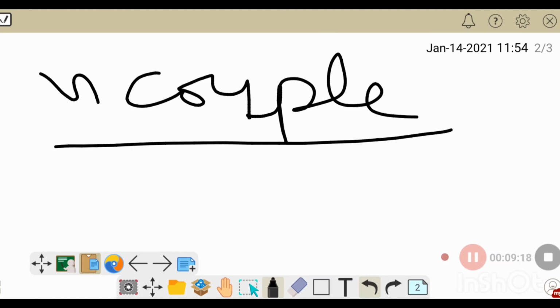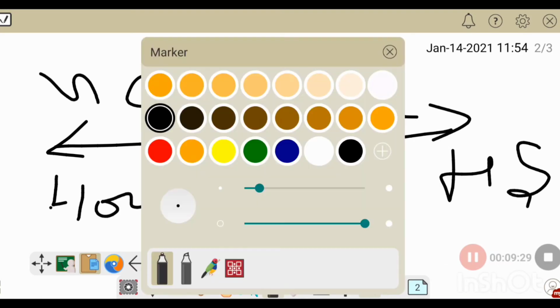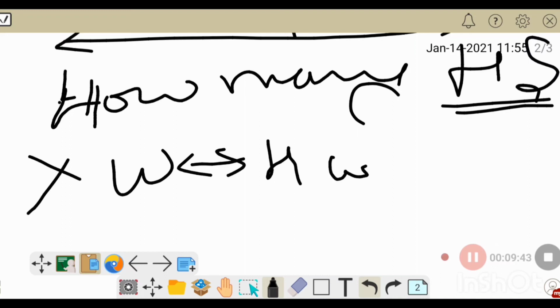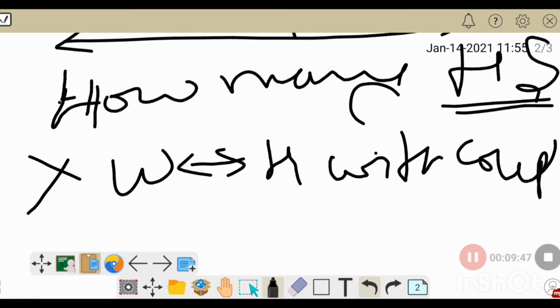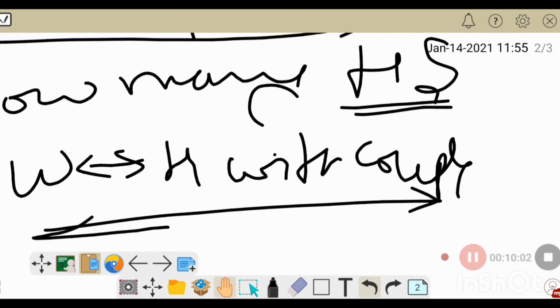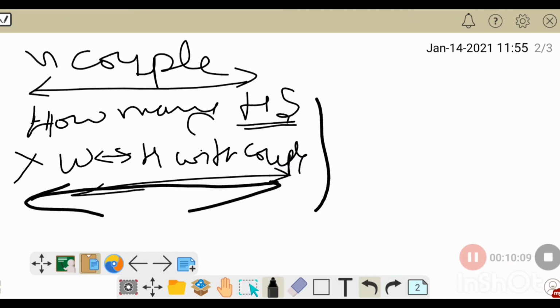N couples, how many handshakes? If the wife and husband won't shake hands with each other within the couple, each person will shake hands with others but not with their spouse. In that case, how many handshakes would be possible?